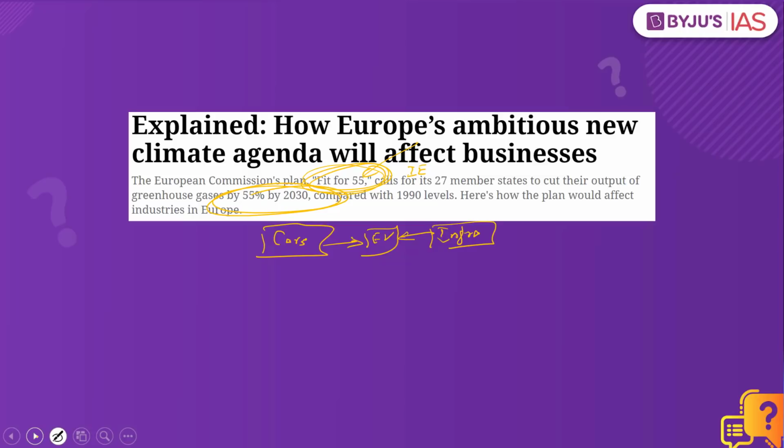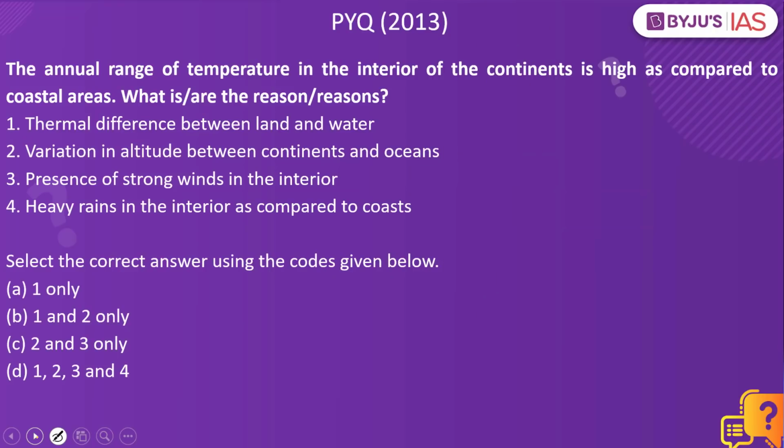Now let's look into the next practice question. The annual range of temperature in the interior of the continent is high as compared to coastal areas. What are the reason or the reasons? Thermal difference between land and water, variation in altitude between continents and oceans, presence of strong winds in the interior, heavy rains in the interior as compared to the coast. Select the correct answer using the codes given below. The answer to this is one only. This happens to be a previous year question from the year 2013.